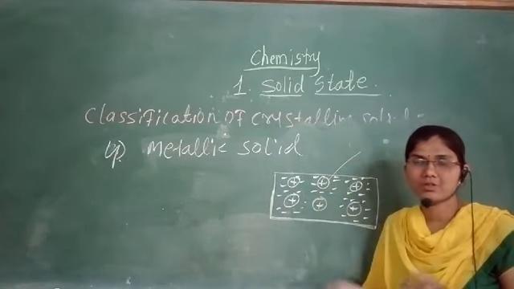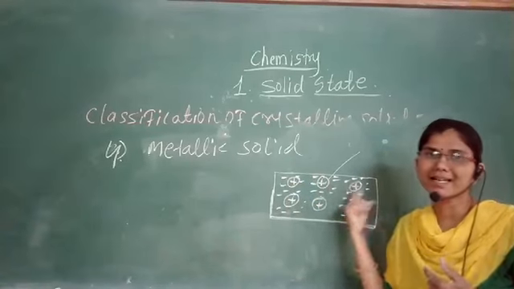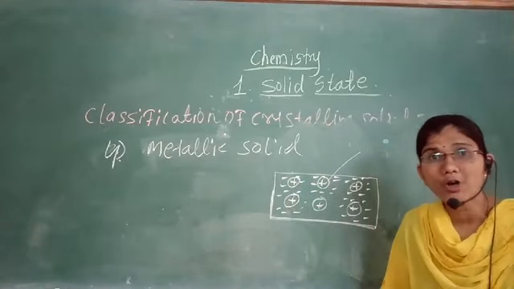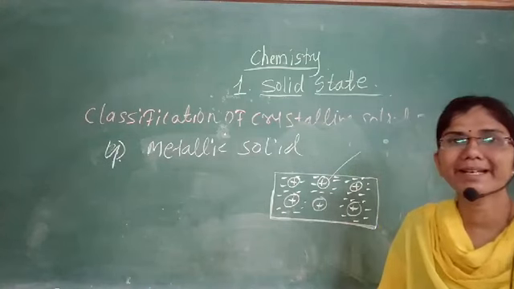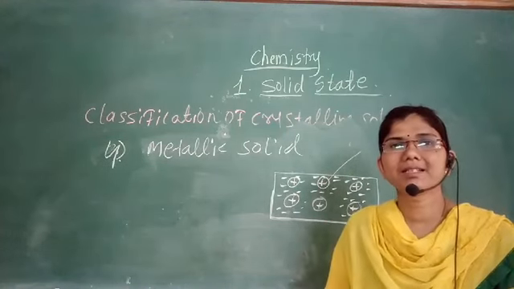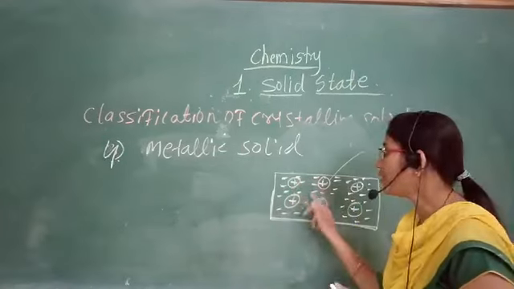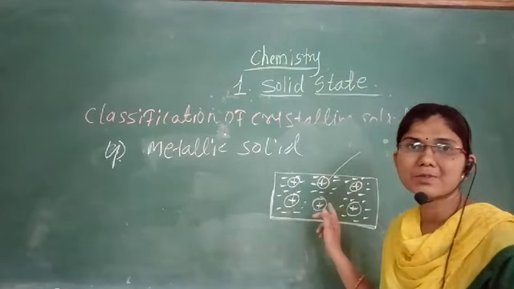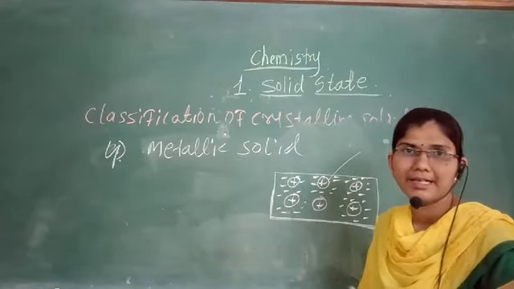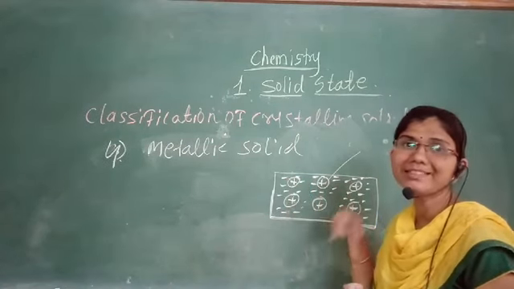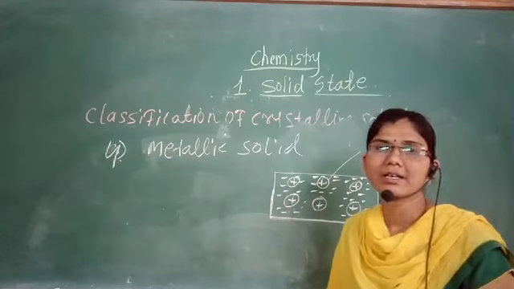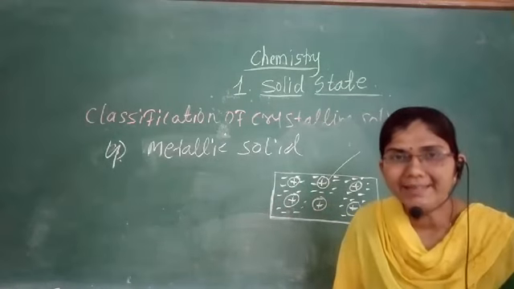The electrostatic force of attraction between the cations and the mobile electrons forms a metallic bond. In the metallic bond, the constituent particles are the atoms of metals, and the attraction between the positively charged cations and the delocalized mobile electrons constitutes a metallic bond.